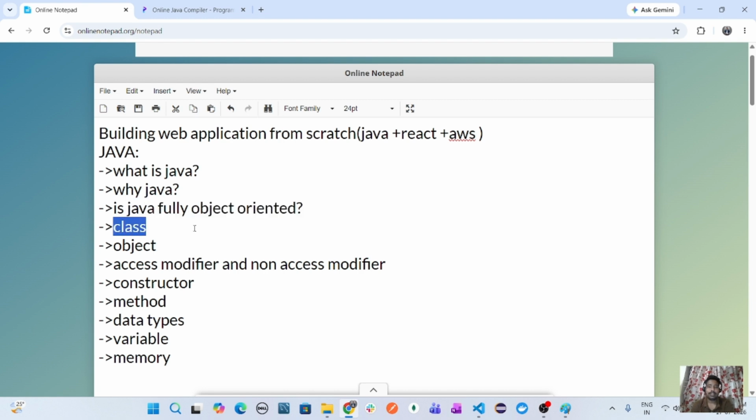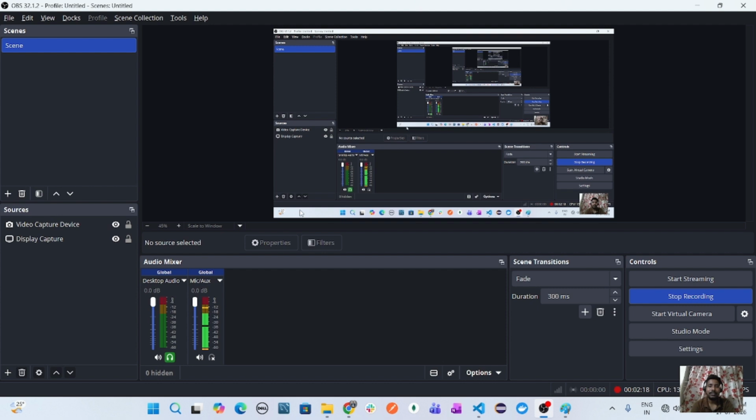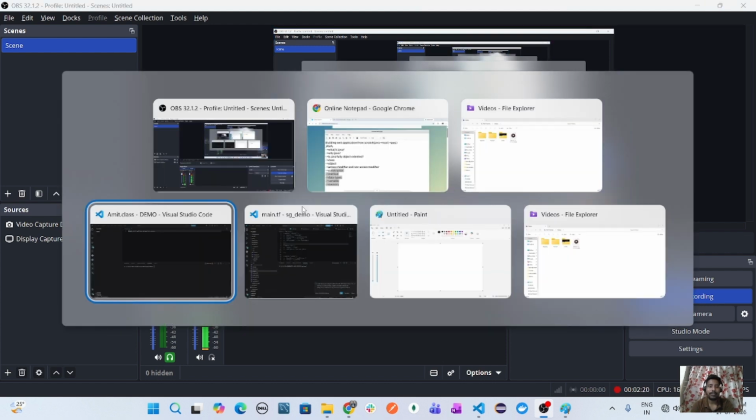To run a Java program, there are a few things we require. One is class, object, access modifier, non-access modifier, constructor, methods, data types, variables, and memory. Memory in the sense of how it stores the data. Okay, I'll just create a simple Java class and I'll make you understand how it works.